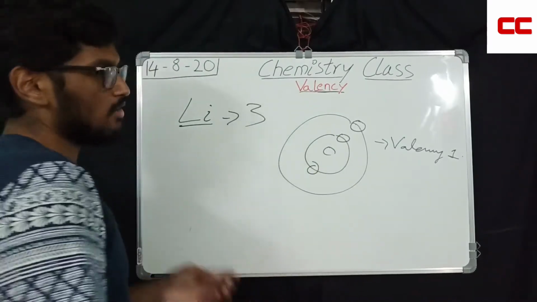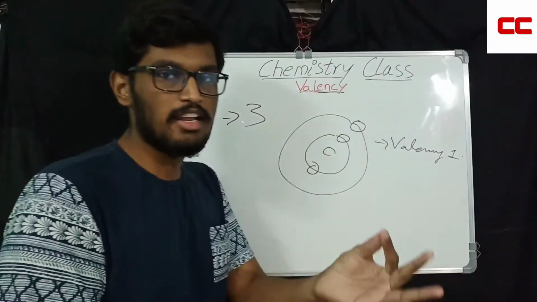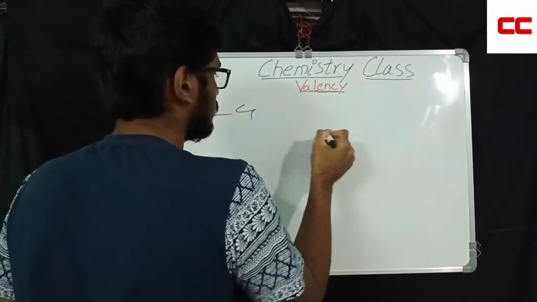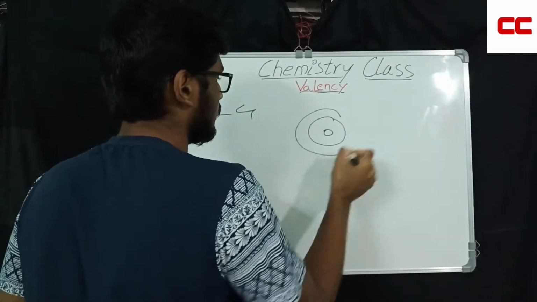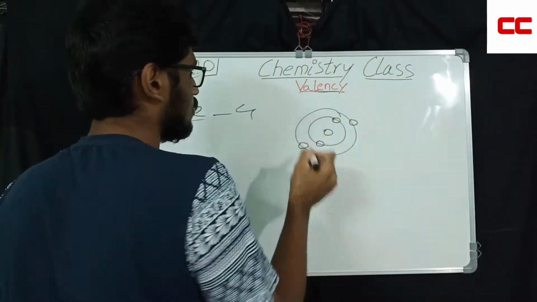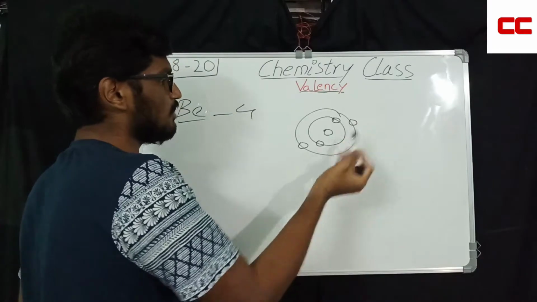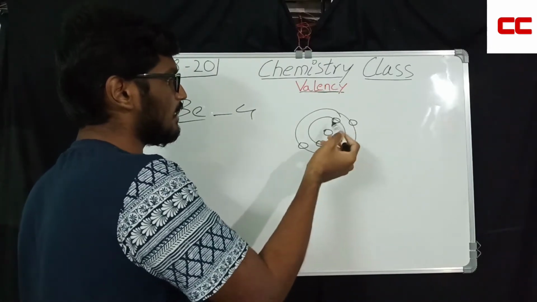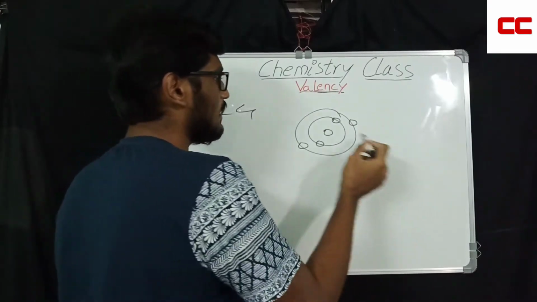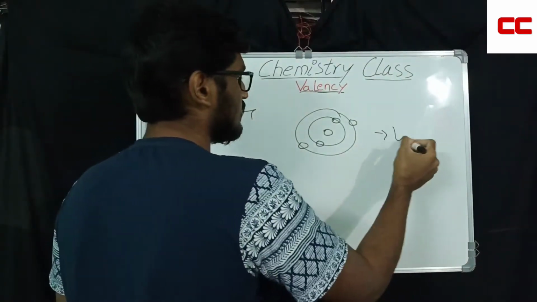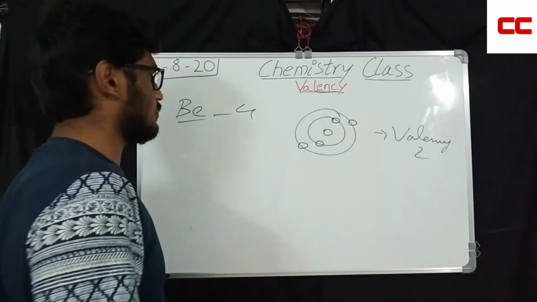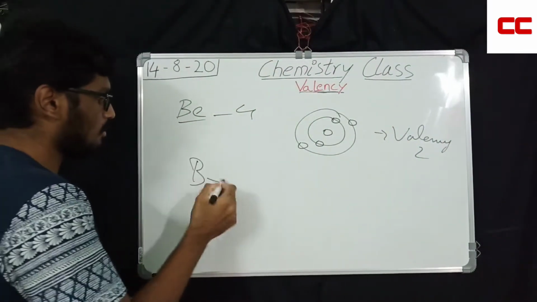Now coming to hydrogen, helium, lithium, beryllium. Beryllium is 4. This is the nucleus, first shell and second shell. First shell 2 and second shell 2. If we remove these 2 electrons, then it achieves the octet, rather than adding another 6 electrons. It is easier. So that's why the valency is 2. The outermost shell has 2 electrons. Now coming to boron.